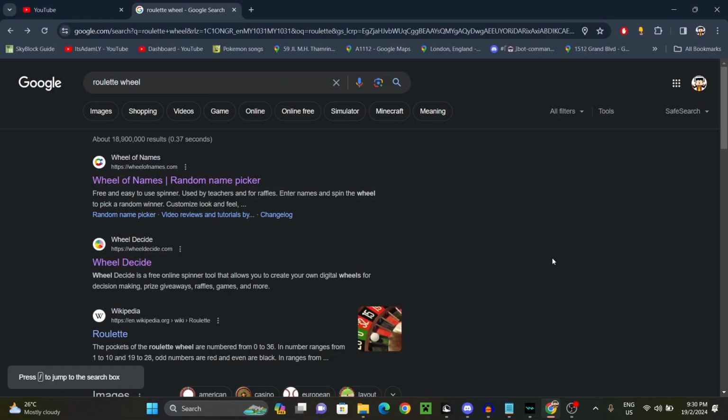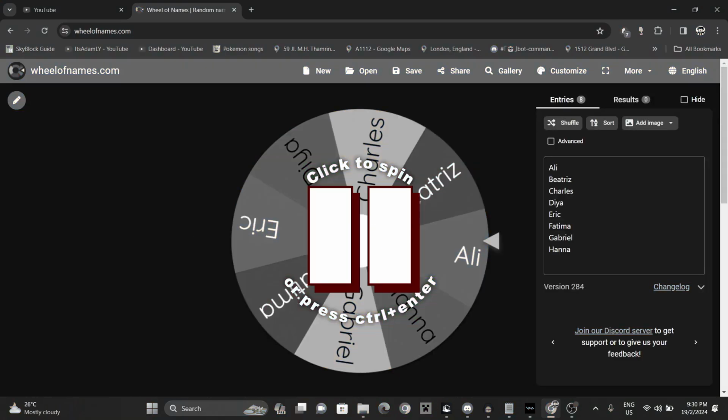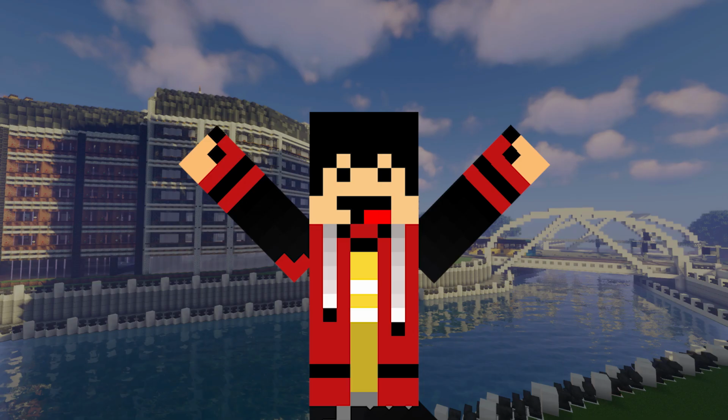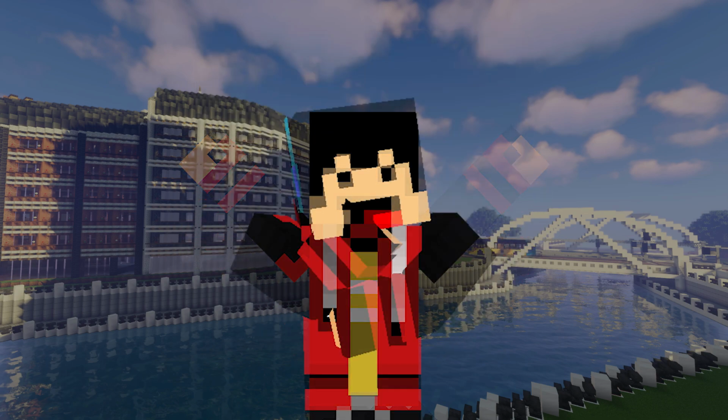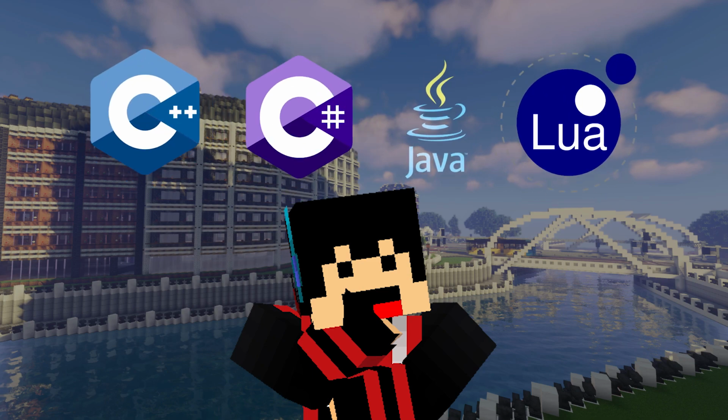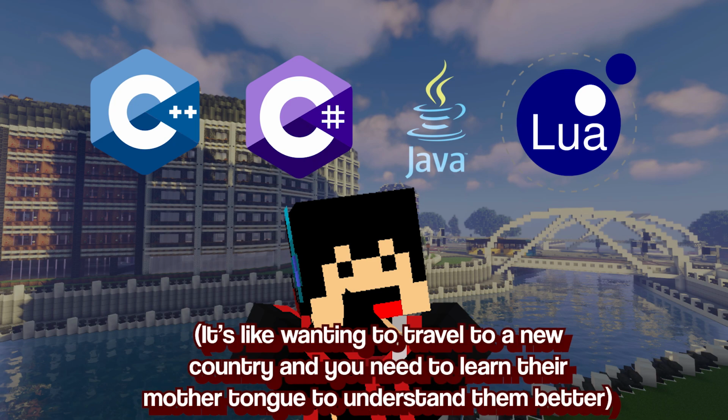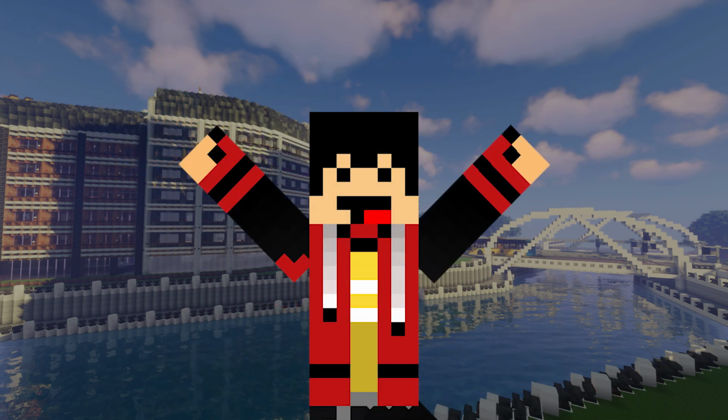Okay, so I'm just gonna go straight ahead and do roulette wheel. Okay, let me explain what's happening right now. I wanted to make a program, and first thing first that I need to do is literally to choose a programming language, because obviously if I want to make a program, I need to know a little bit or two about programming languages. Consider the fact that I've learned quite a few programming languages, so I decided to go on a roulette wheel and decide for a programming language that I should use for the sake of this video.